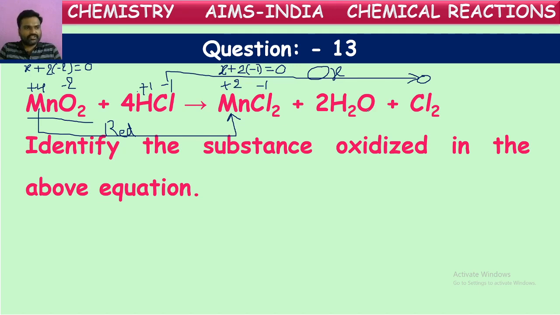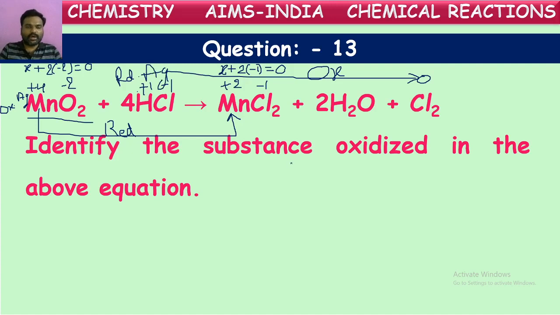HCl is oxidized, MnO2 is reduced. So now MnO2 is an oxidizing agent, because the one which is getting reduced is the oxidizing agent, whereas HCl, as it is undergoing oxidation, is called the reducing agent.